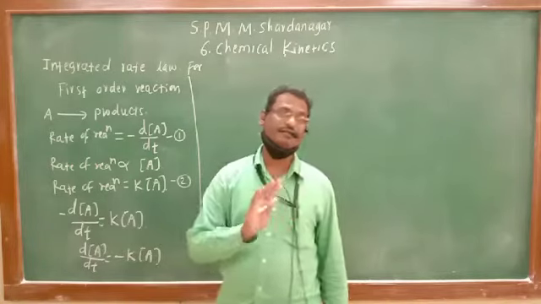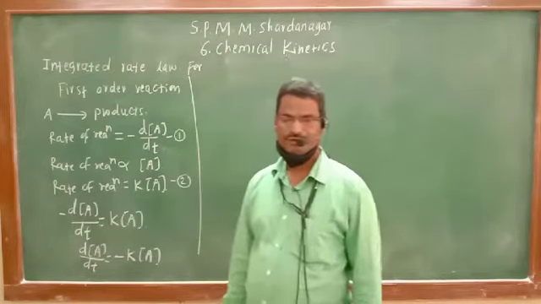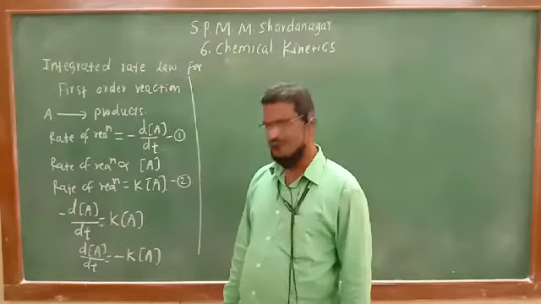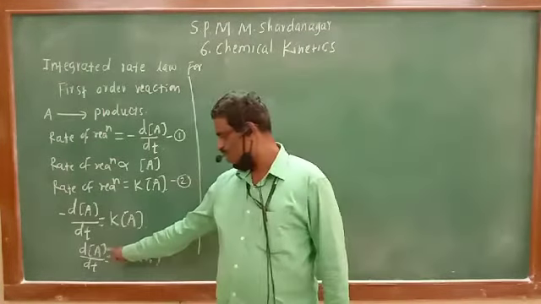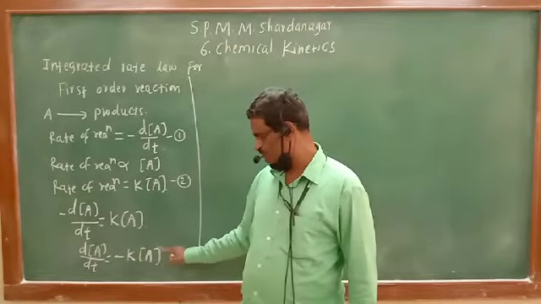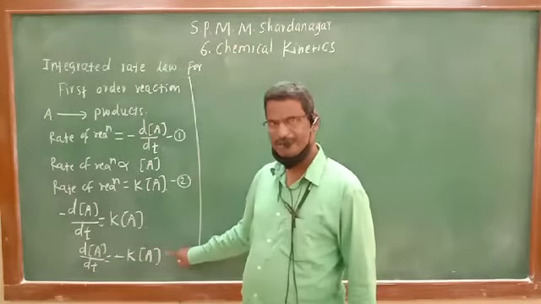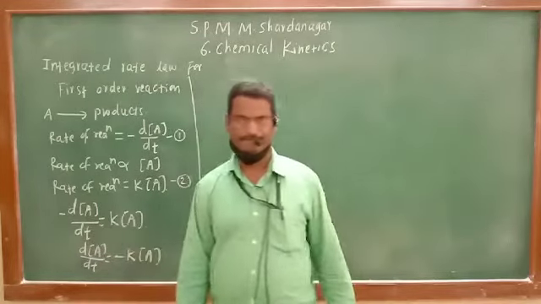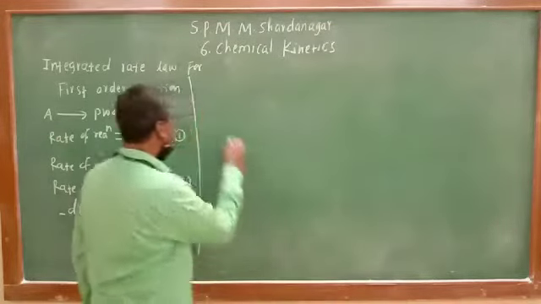Now rearranging the equation, taking similar terms on the same side. Here is the concentration of A, here is also the concentration of A. So the concentration of A is taken on the left side. How will that equation be written?